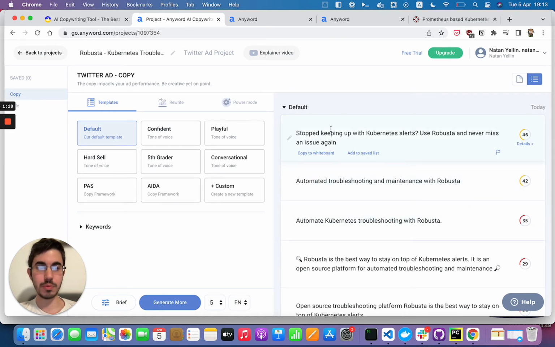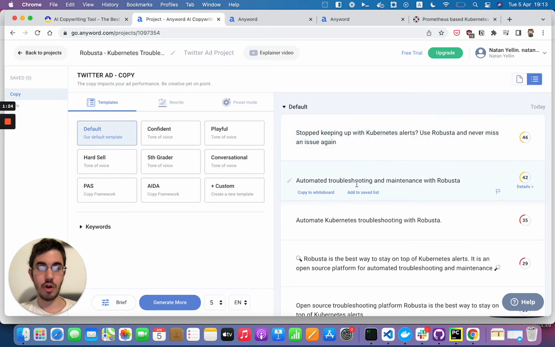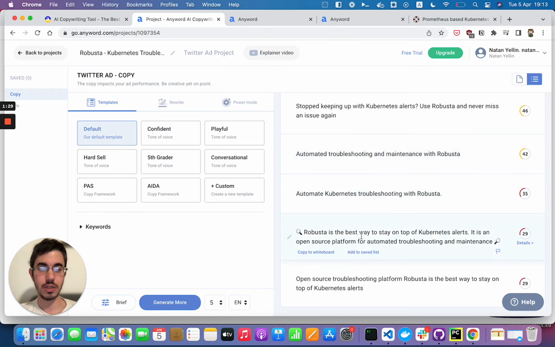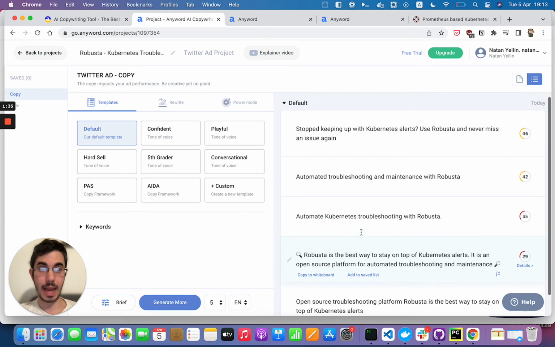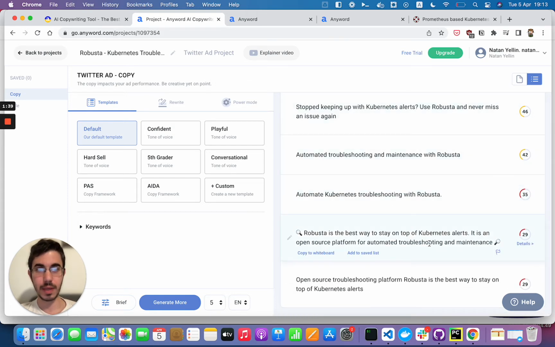Stop keeping up with Kubernetes alerts, use Robusta, and never miss an issue again. Okay, so that's the first recommendation. That's not bad. Automated troubleshooting and maintenance with Robusta, that feels like it was just copy-pasted from the page. Robusta is the best way to stay on top of Kubernetes alerts, and so on. Okay, so not bad. It's not pulling in anything about Prometheus, so you don't know from this, does it complement Prometheus, which it does, or is it totally different? Let's see if we can get something more interesting.